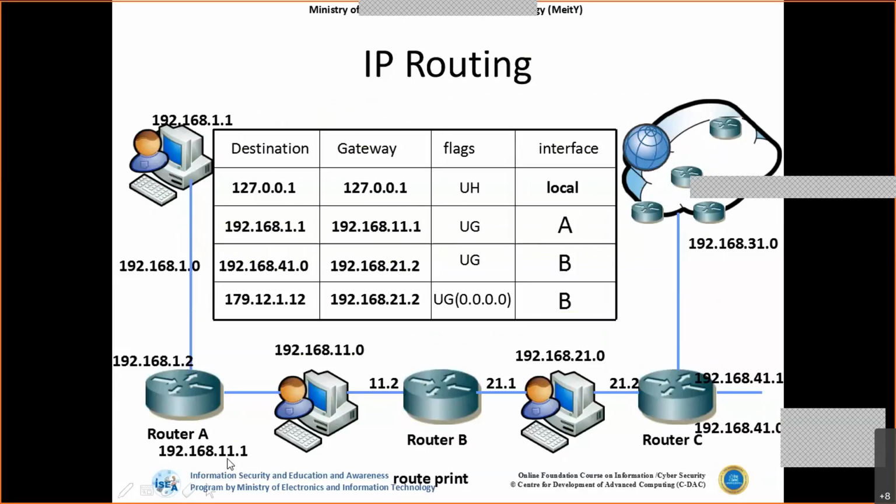So I have to reach 11.1 to complete this communication. Similarly, for the 41.0 network, I need to reach 21.2, because 21.2 is connected to the 41.0 network. Similarly, we have these flags. U is nothing but up and H is nothing but host. If we see the flag UH, that means this particular destination is on the same interface.